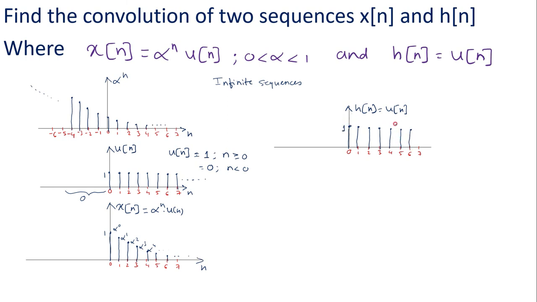So its amplitude is 1. So this is h of n signal. Now we are supposed to perform the convolution between x of n, this signal, and this signal.